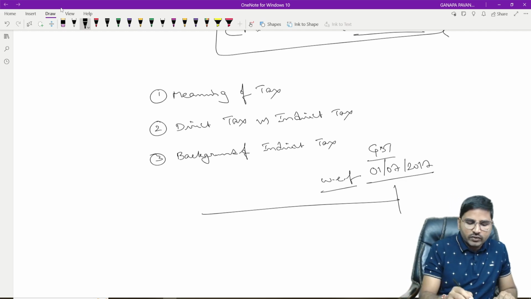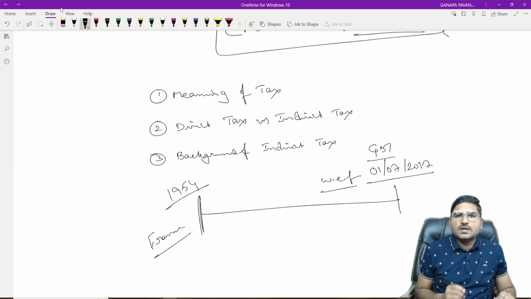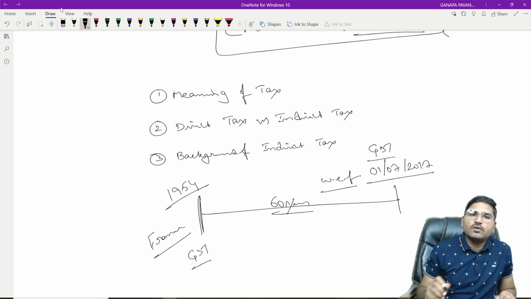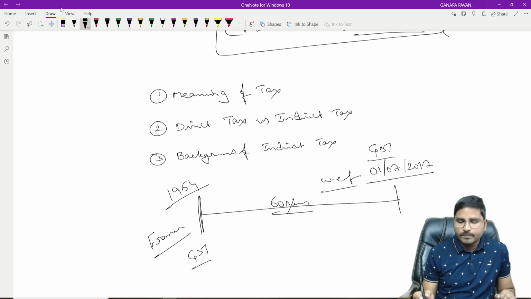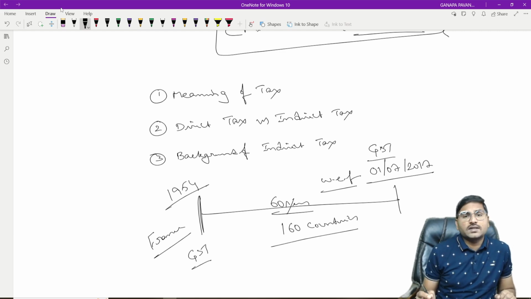And one more thing you have to remember: in the year 1954, France was the first country which introduced GST. We took nearly 60 years to introduce GST. In the meanwhile, more than 160 countries have adopted it.